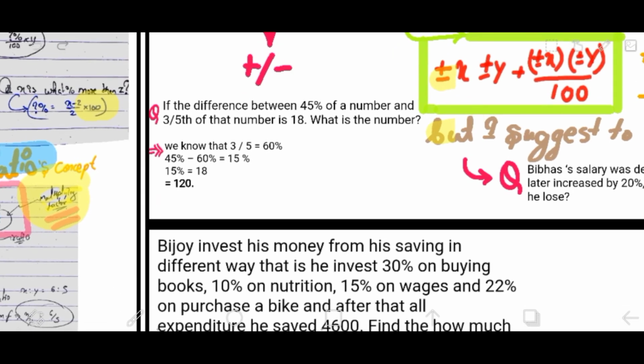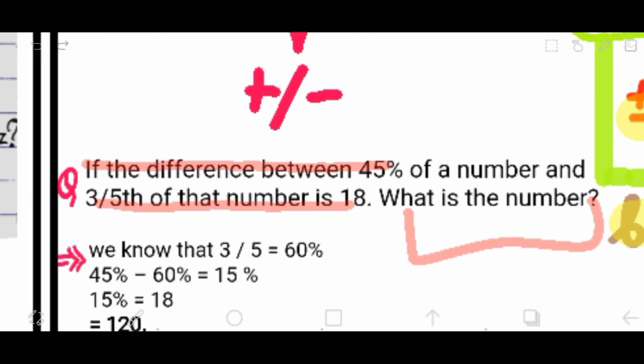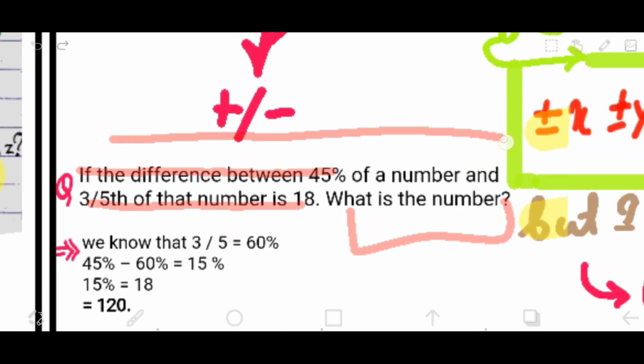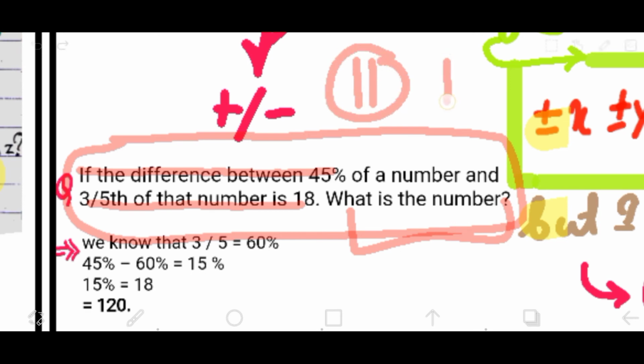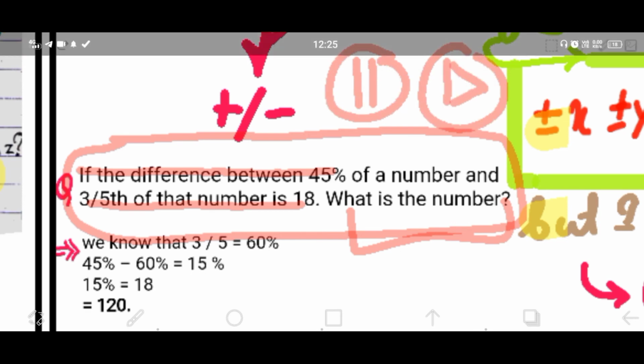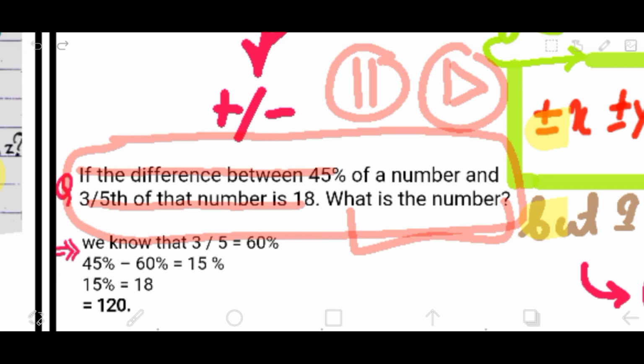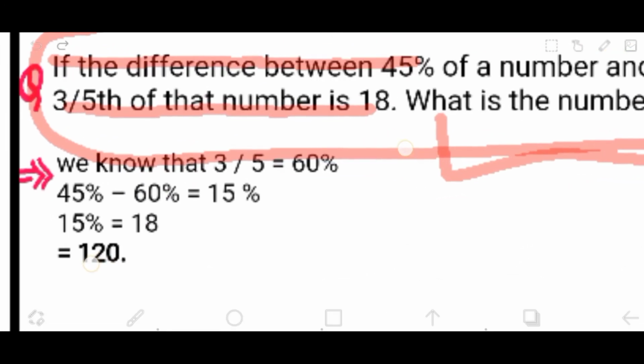So yeah, now here's the question: the difference between 45% of a number and 3/4 of that number is 18. What is the number? If you are reading this question, I'll advise you to pause this video for a second and then play it back after solving this with your traditional approach or whatever you feel like. Now I hope you would have done that. And now let's jump into the trick solution.